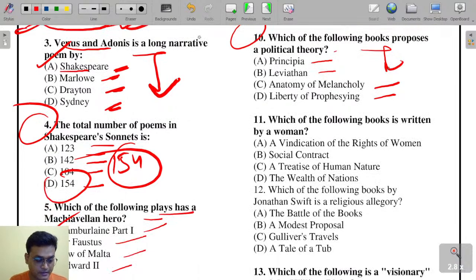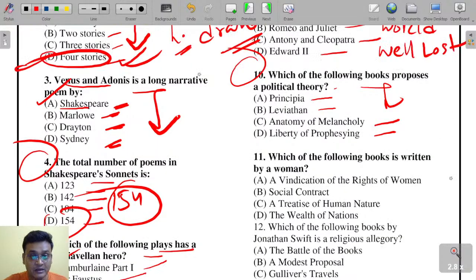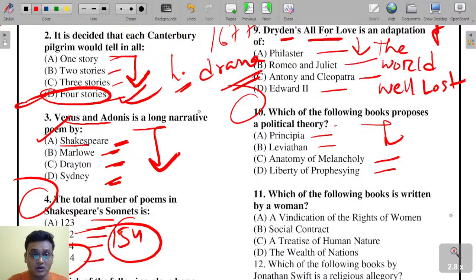And remember this information also, that All for Love was written in blank verse.